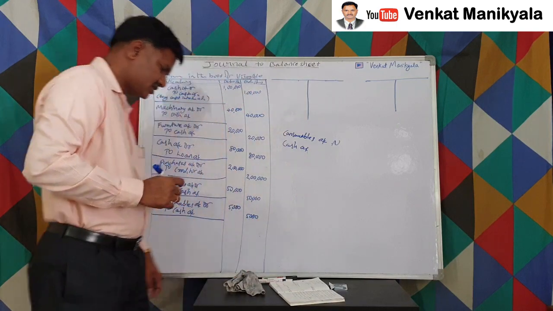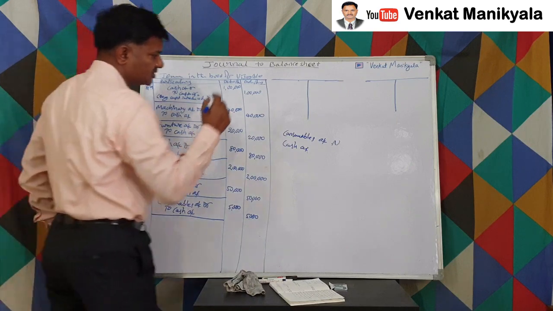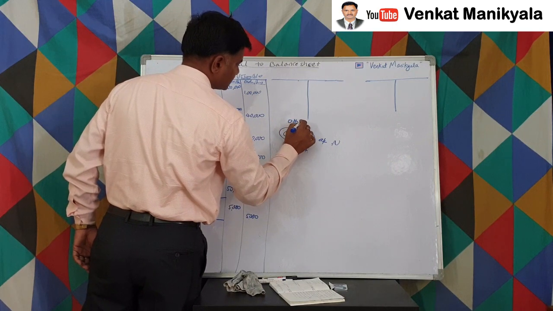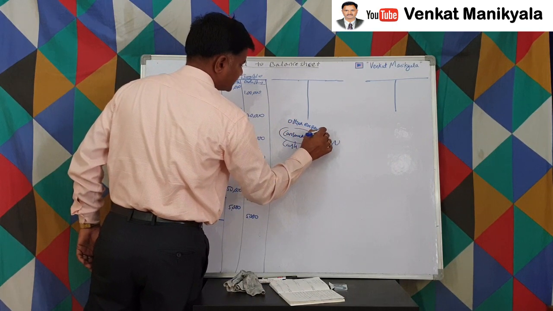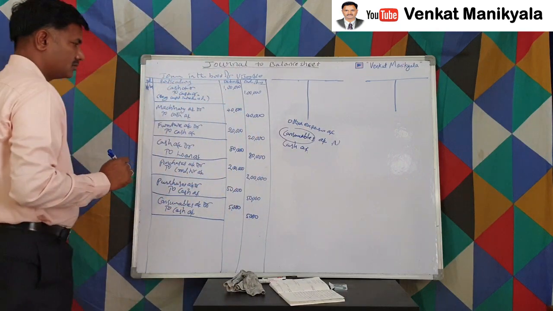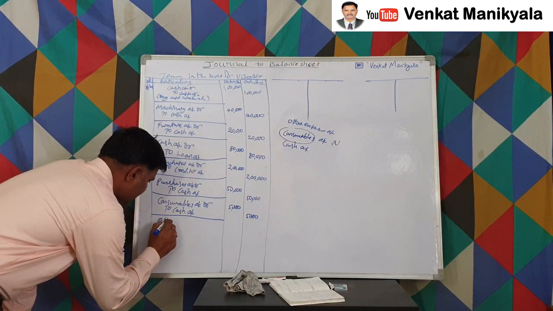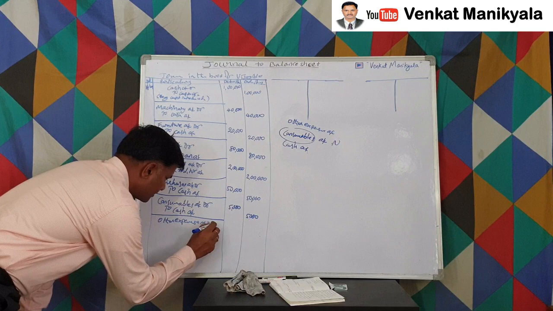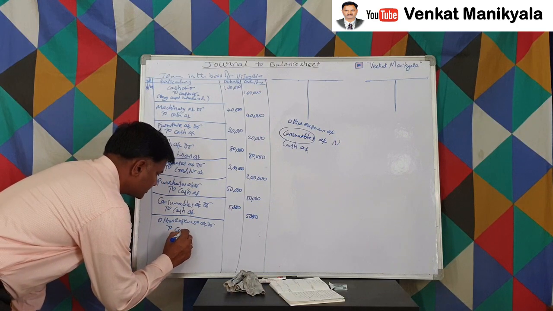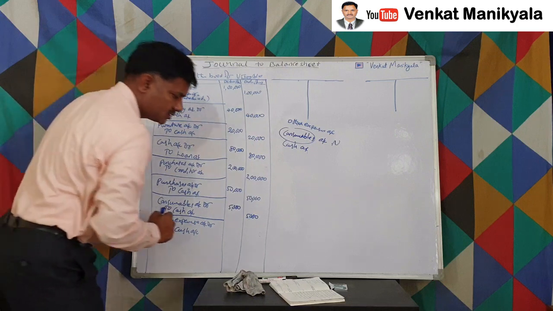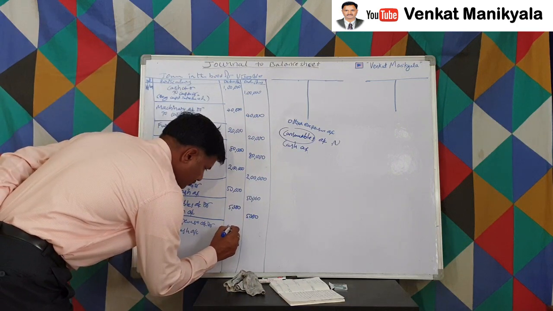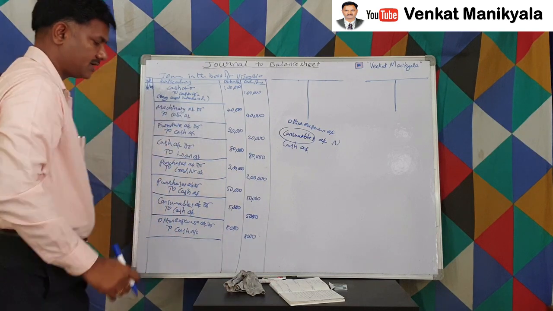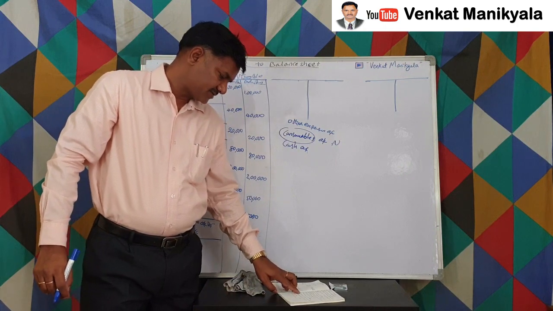So what else did we do after consumables? Other expenses we also incurred, right? Other expenses are the same as before. So instead of consumables, we can say other expenses account, right? So other expenses account debtor to cash account. How much did we spend for that? 8,000 rupees, right? Other expenses also we incurred.